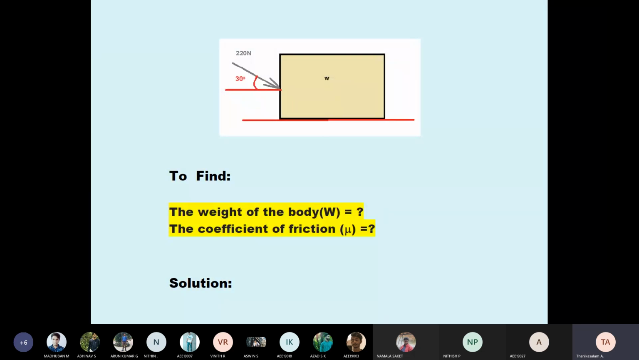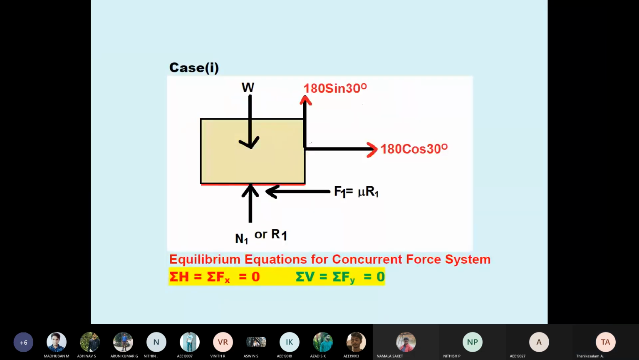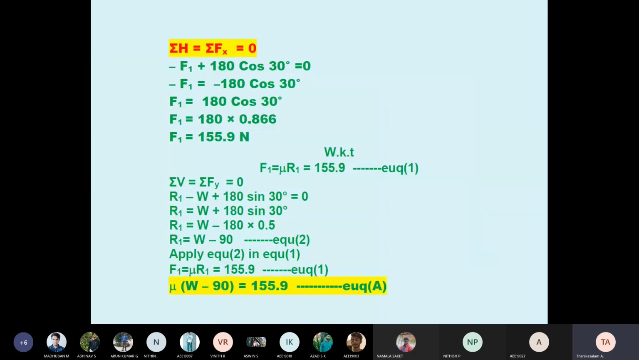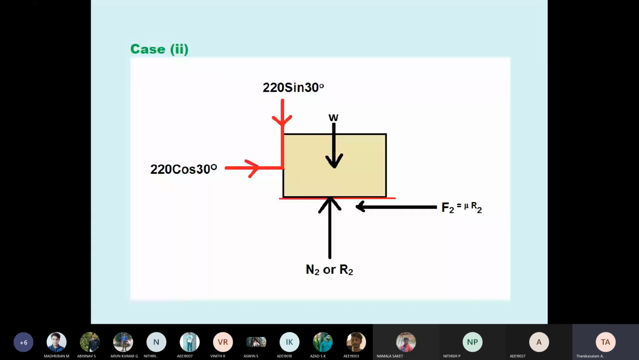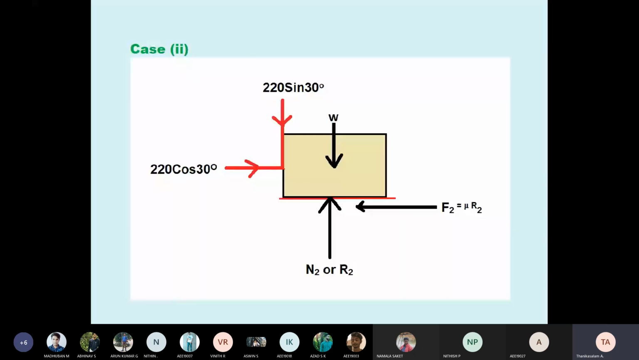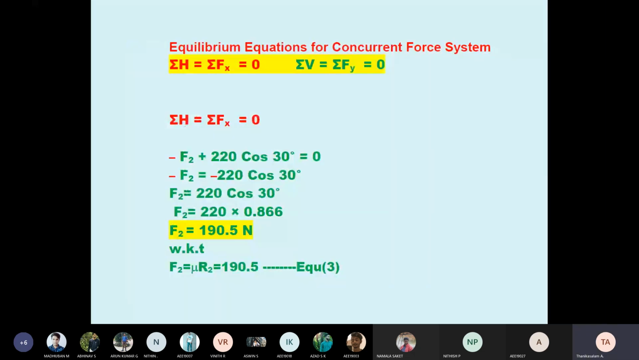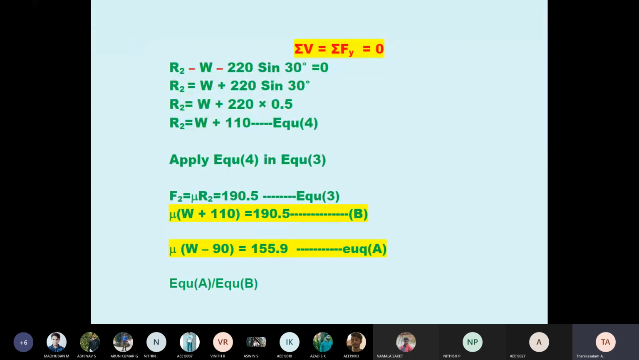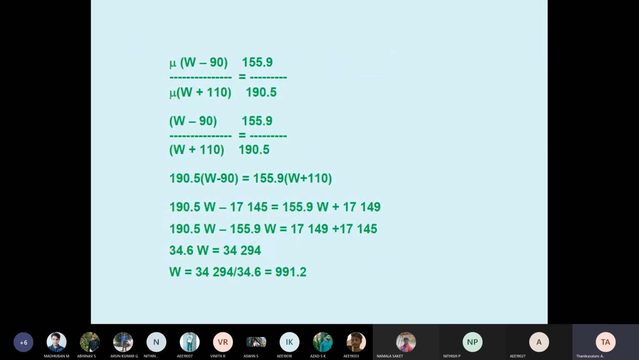So they asked what is the weight of the body and the coefficient of friction. I have considered the first pulling case, case 1, on the free body diagram, then applied the equilibrium equation. Then case 2, this is the case 2 pushing. In case 1 we formed equation A, in case 2 we formed equation B. Since we want no mu under W, I am taking equation A divided by equation B. So this is the final answer.